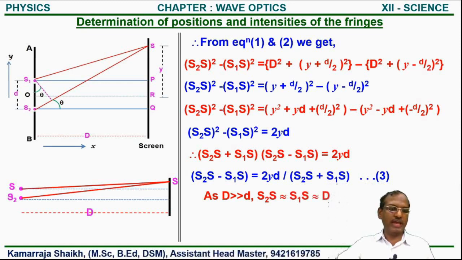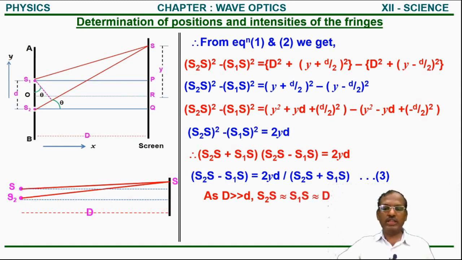So we write S2S and S1S both as nearly equal to D. We put this value of D here. Therefore S2S is also D and S1S is also D. But their difference is not 0, so we keep this side as it is.